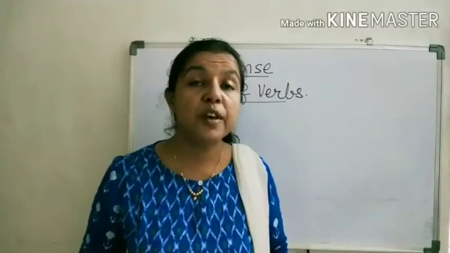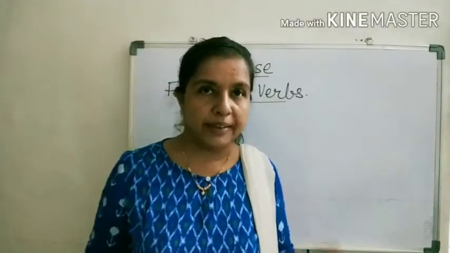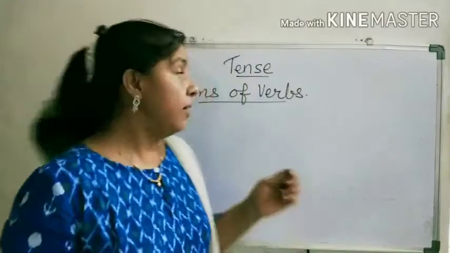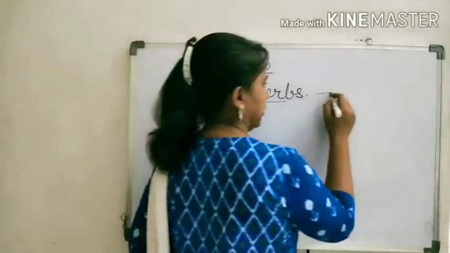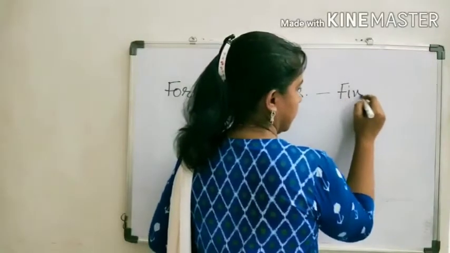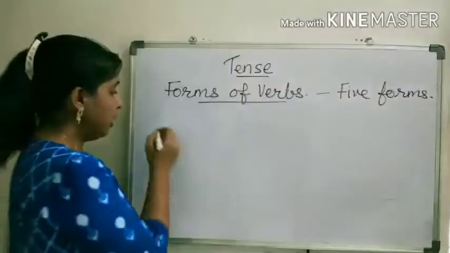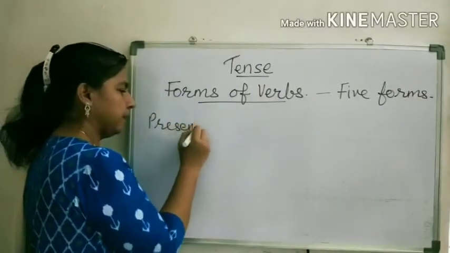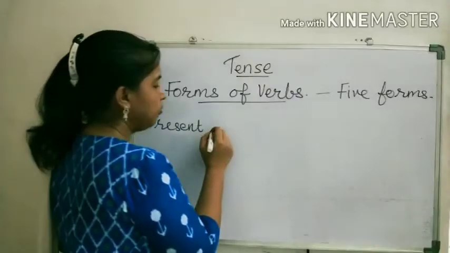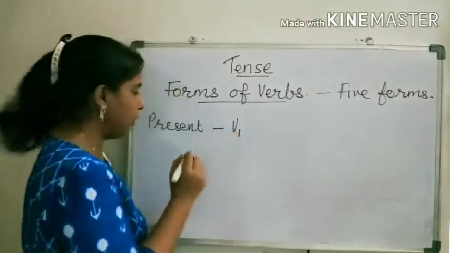In tenses, the verb takes a form to show the time when it happened. So, verbs are mainly divided into five forms. Base form or present form. Okay, present form of the verb, it is V1, the first form of the verb.